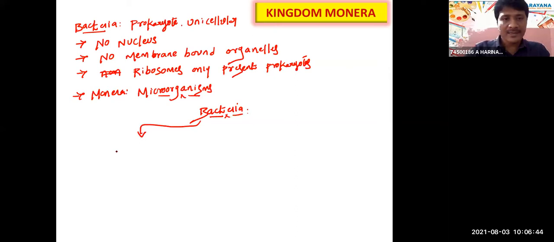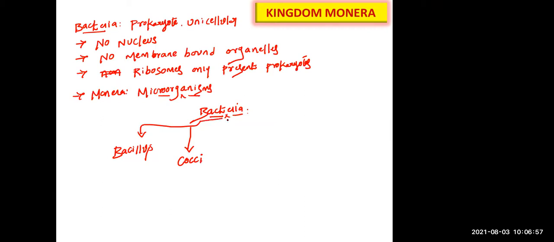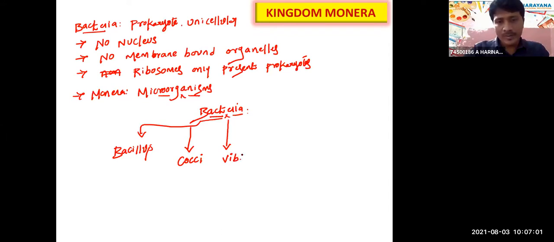The first one is Bacillus, next Coccus or cocci, then Vibrio and Spirillum. What are the four basic structures of bacteria? Bacillus, cocci, Vibrio and Spirillum.